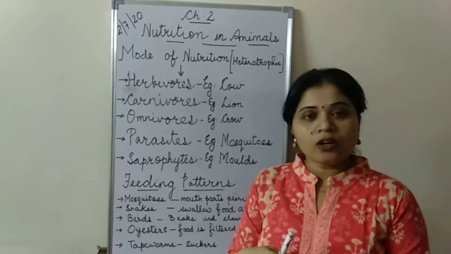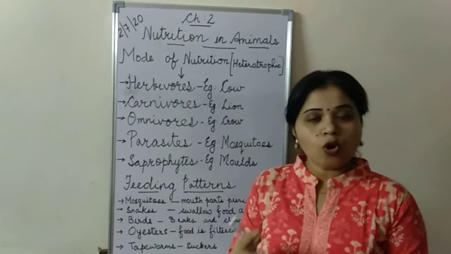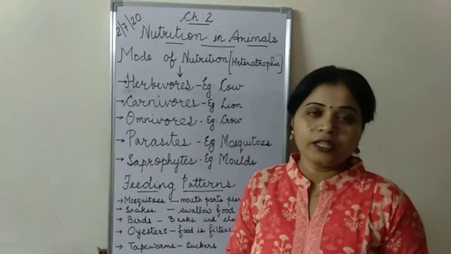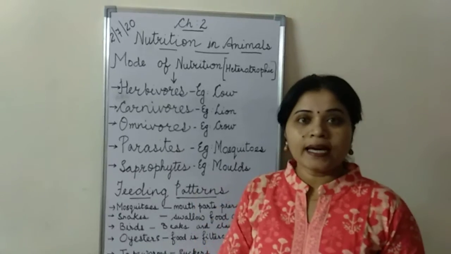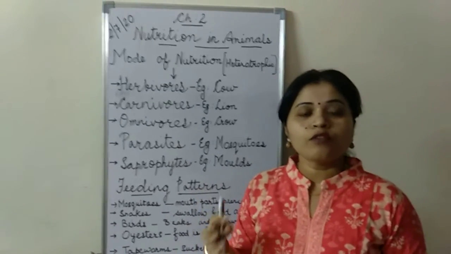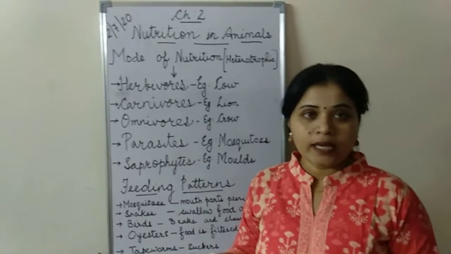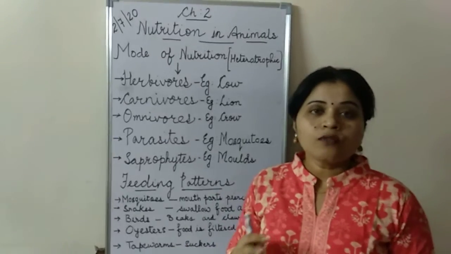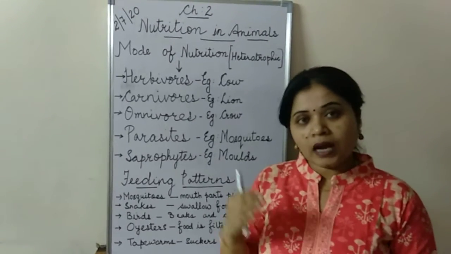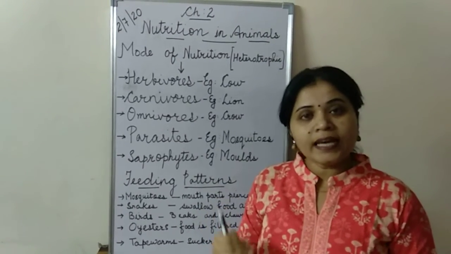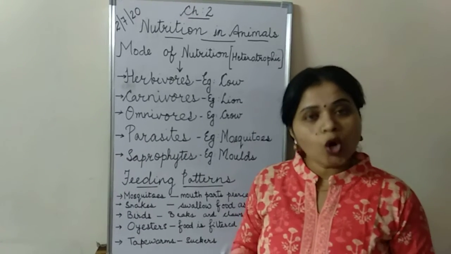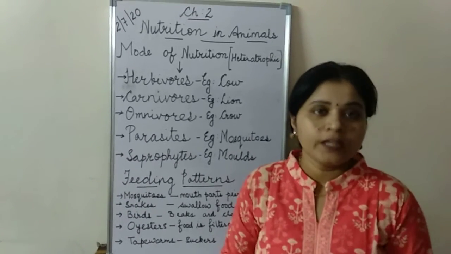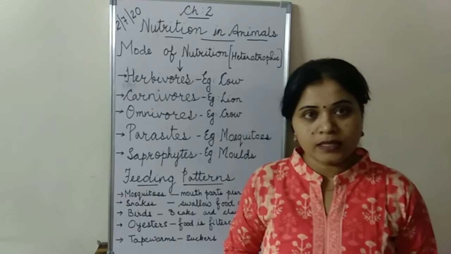Whenever the decayed food materials are present or the food material is dead, then you have the saprophytes which will be living on that and taking the nutrition from that particular organism. Saprophytes have an advantage since they are surviving on dead and decayed organisms. They are not causing any harm to the organism on which they are feeding because already the organism is dead.